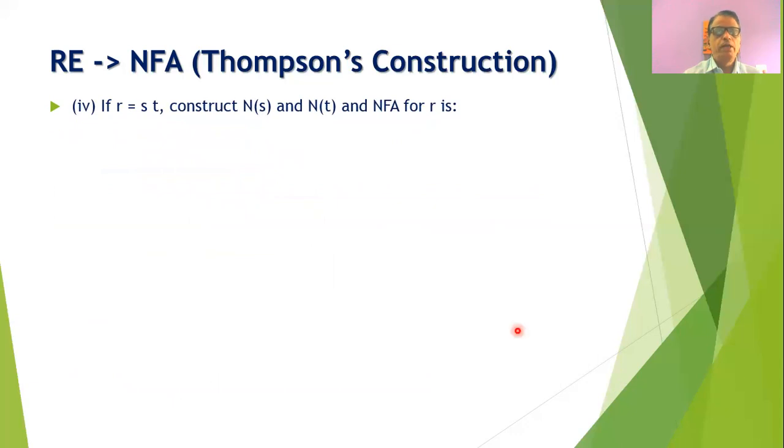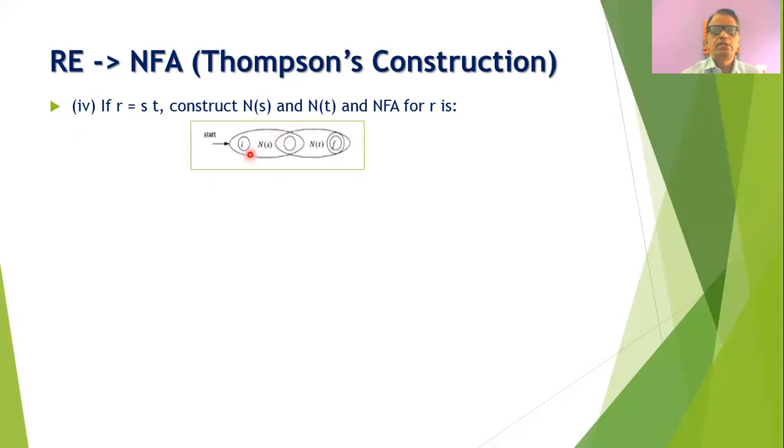Now suppose we have been given a regular expression R is equal to S into T. If this is the case and S and T are regular expressions, then initially we will construct the NFA for S, and then we will construct the NFA for T, and then we can construct the NFA for R. Now this is the NFA for S, suppose NS.